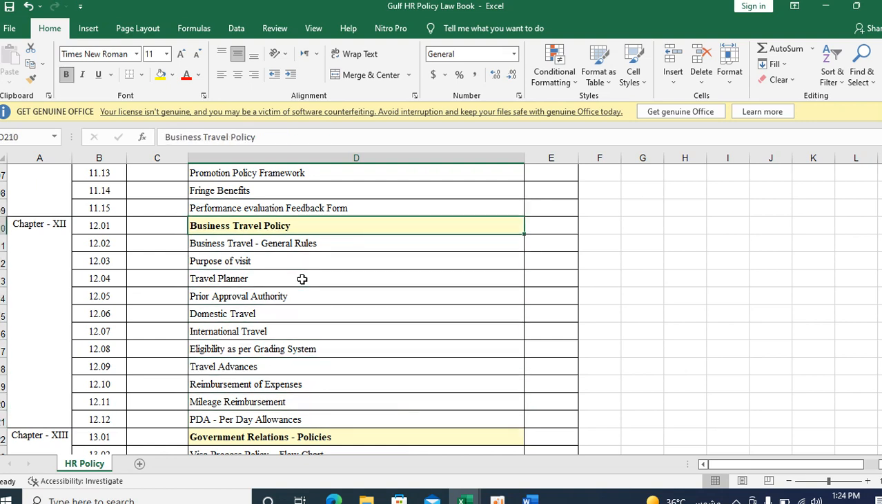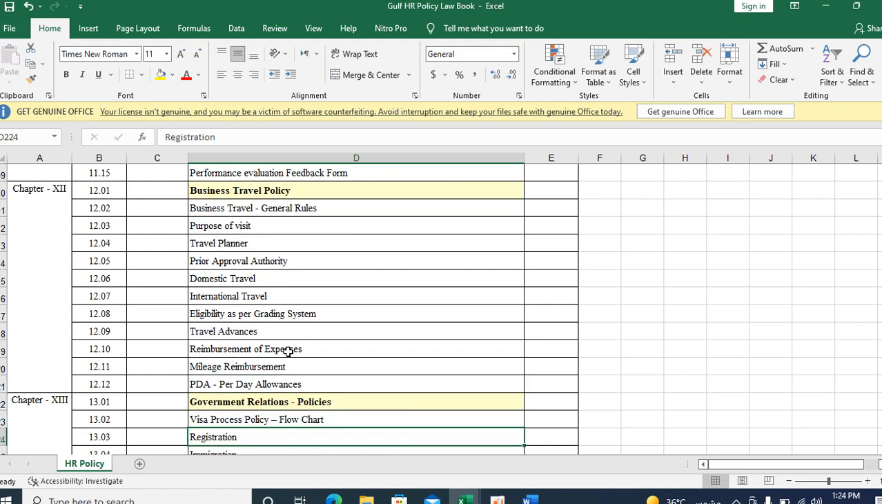It's a domestic policy, there is a separate policy you should have. International policy, there should be a separate policy you should have. It should be in the Word format, eligibility criteria and all that you can link with this travel policy. What is the eligibility as per the grading system, these are all travel policy.